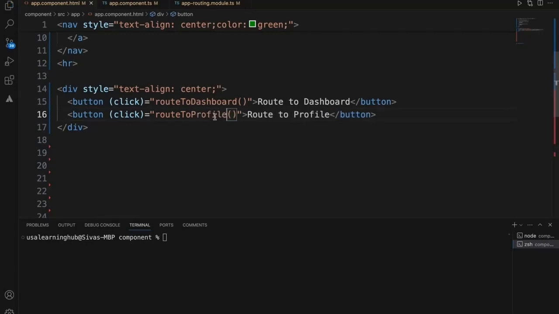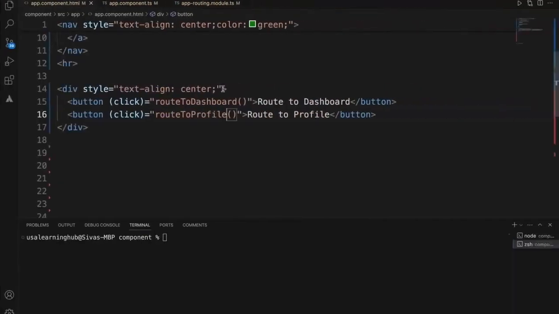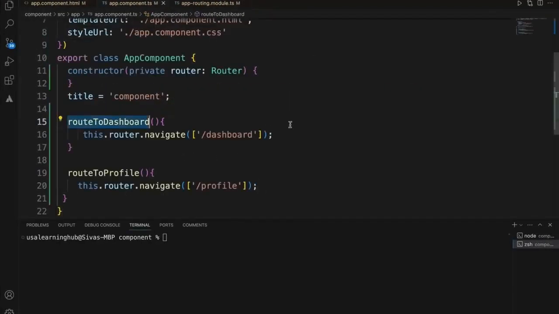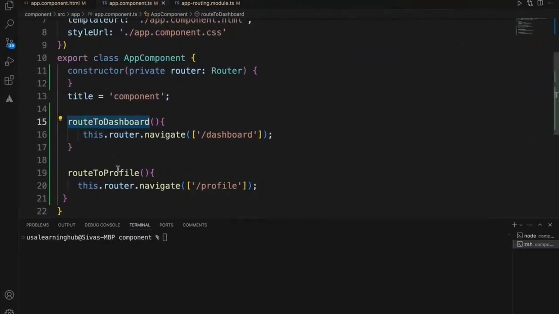Okay. Now if you check here, when I click route to dashboard, it is routed to the dashboard from the TypeScript file, from this particular function. Now let's click route to profile. Again, it is navigated to profile, not from the direct link from HTML, but from the button. When I click the button, it is triggering this routing via the router.